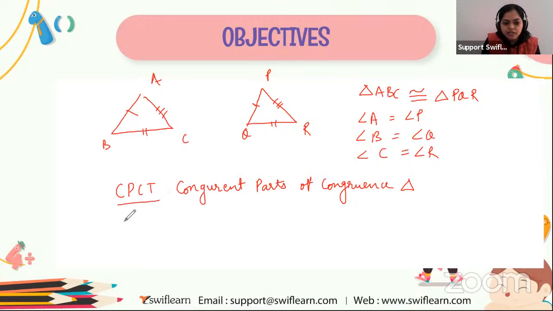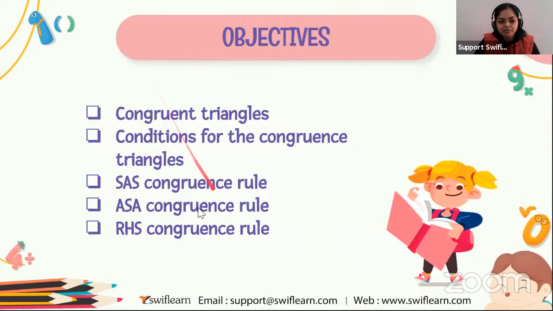And also we have discussed the SSS, the side congruence rule of triangles. If the three sides of one triangle are equal to the three sides of another, then these two triangles are congruent by which rule? By the SSS rule, the side congruence rule. So this is all about the revision of the last class. We have discussed all these things in the last two sessions. Okay, guys, so let's move to today's session.